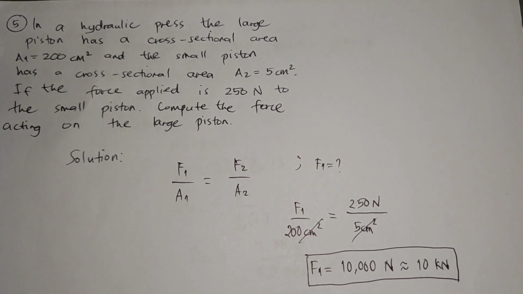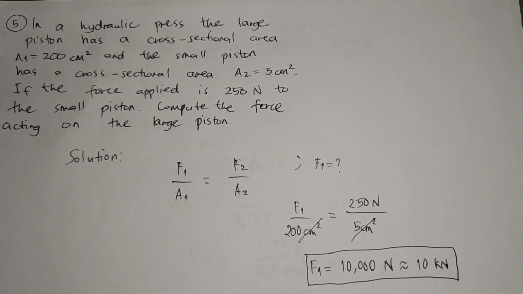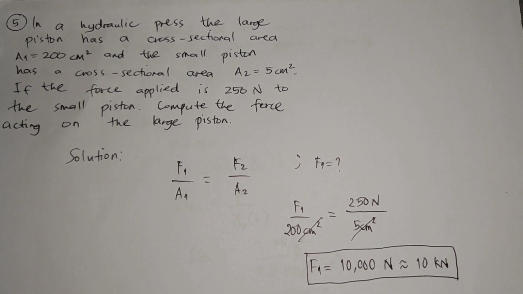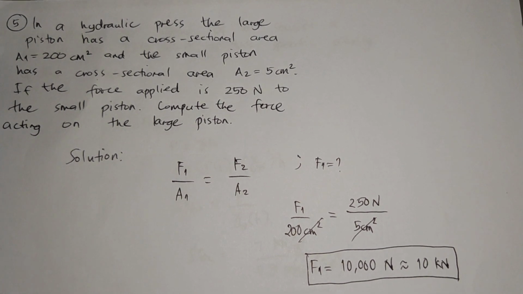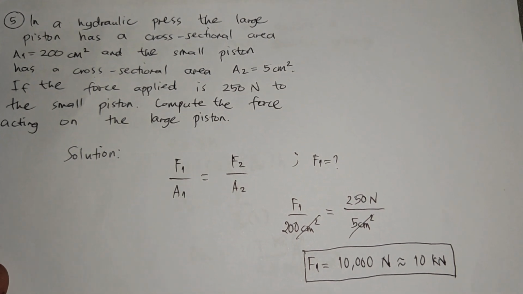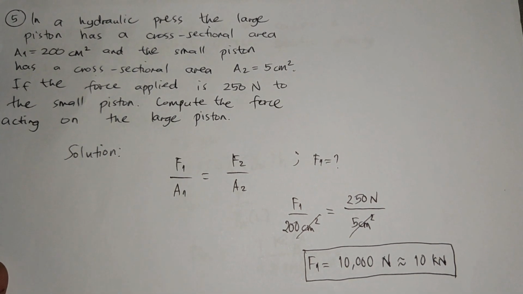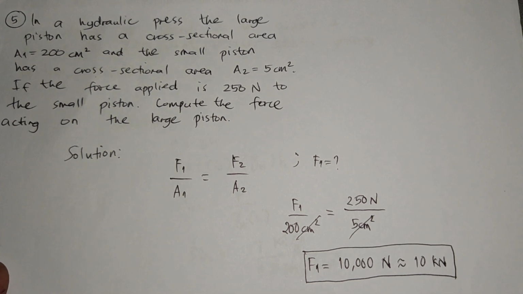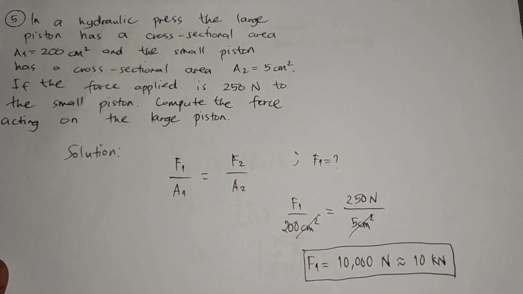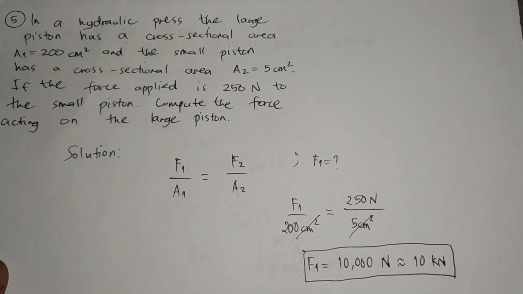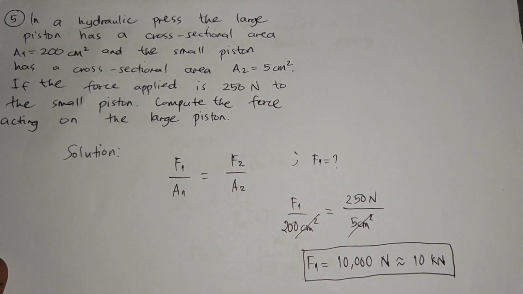In a hydraulic press, the large piston has a cross-sectional area, or A sub 1, of 200 square centimeters, and the small piston has a cross-sectional area, A sub 2, of 5 square centimeters. If the force applied is 250 newtons to the small piston, compute the force acting on the large piston.